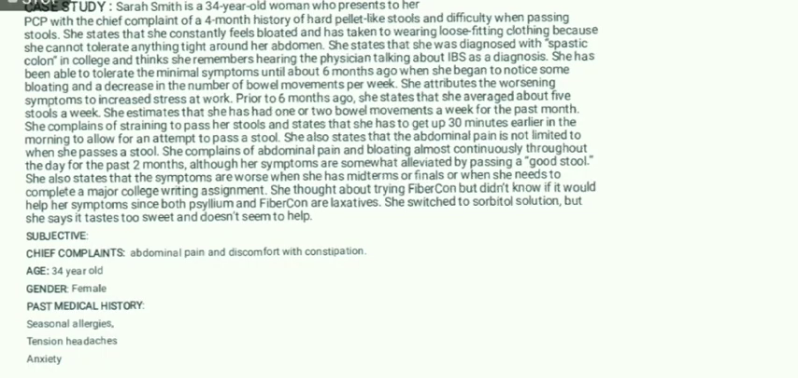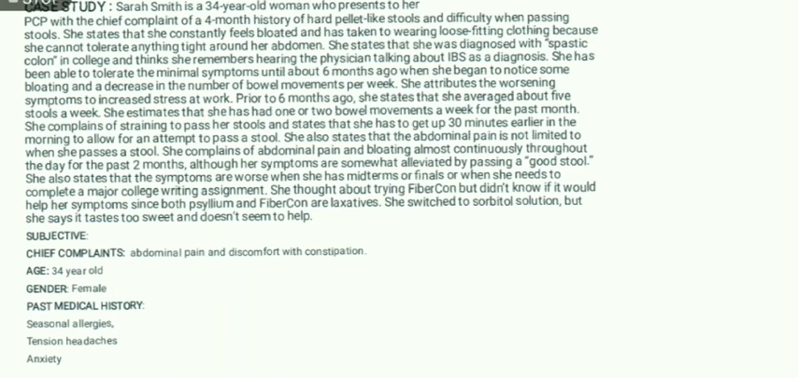Case study. Sarah Smith is a 34-year-old woman who presents to her personal care provider with the chief complaint of a 4-month history of hard pad-like stools and difficulty when passing stools. She states that she constantly feels bloated and has taken to wearing loose-fitting clothing because she cannot tolerate anything tight around her abdomen. She states that she was diagnosed with spastic colon in college and thinks that she remembers hearing the physician talking about IBS as a diagnosis.